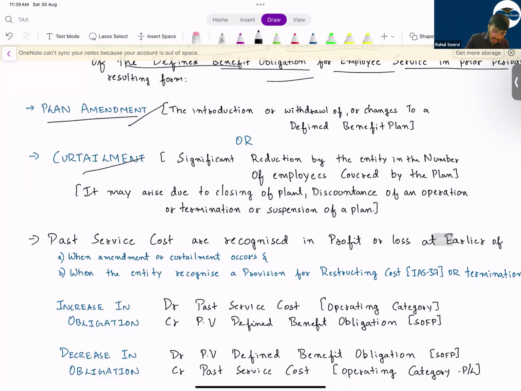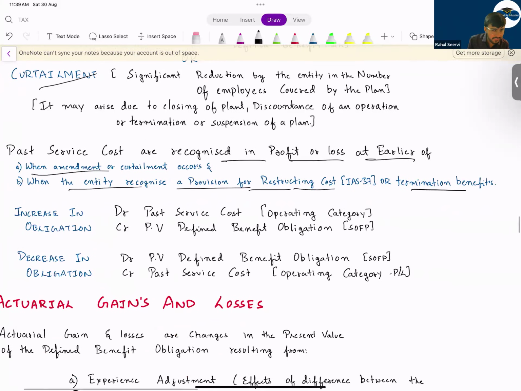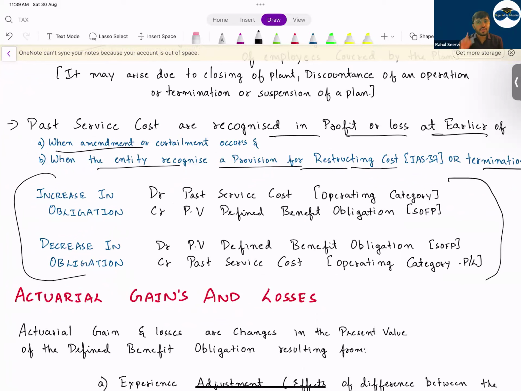So see here now. Past service costs are recognized in profit and loss at the earlier of when the plan is amended or curtailment occurs and the entity recognizes a provision for restructuring cost or termination benefit. You need not remember this, but what you have to remember is this one. It will be given in the question. So past service cost will go to P&L under which category? Operating category. If there is an increase in obligation. If there is a decrease in obligation, it will reduce your operating cost. It will become an income and it will reduce the value of the obligation.